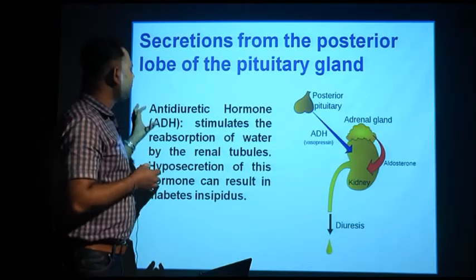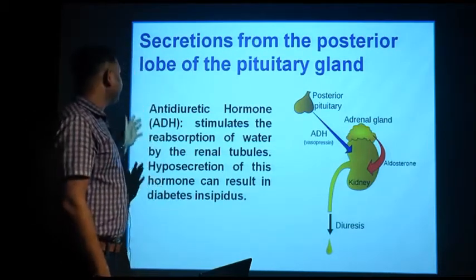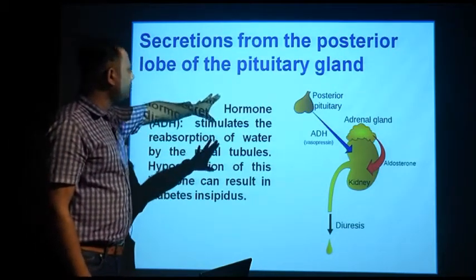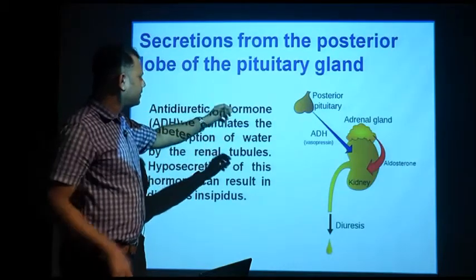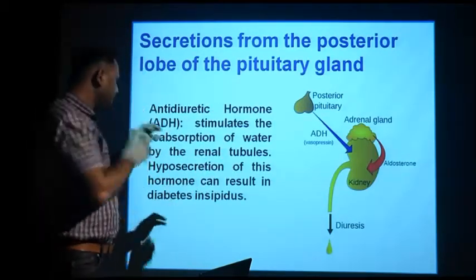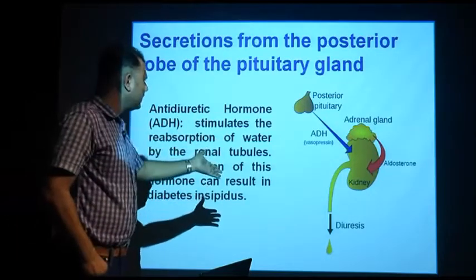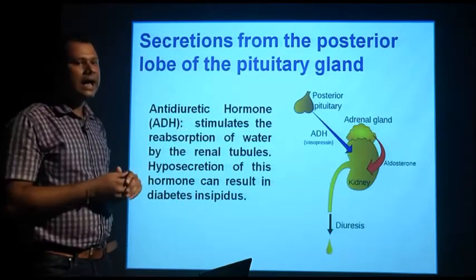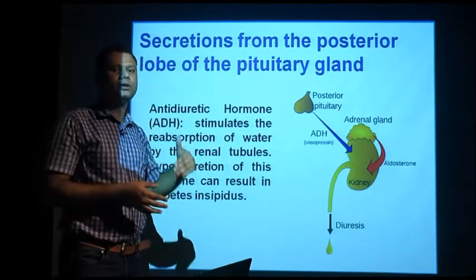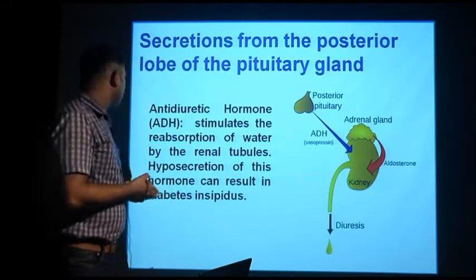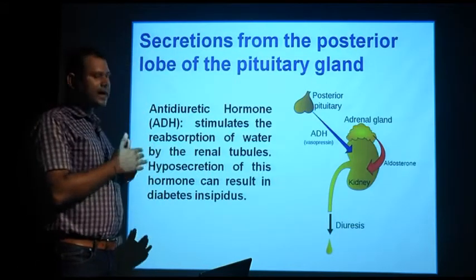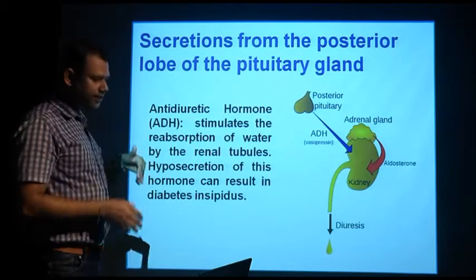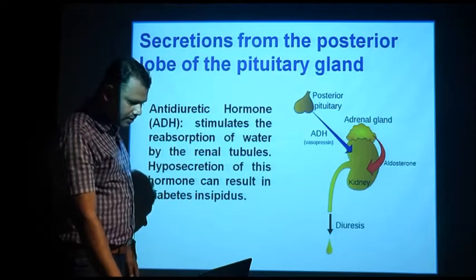This antidiuretic hormone, as I explained earlier, stimulates the reabsorption of water by the renal tubules. So what does it do? It stimulates the adrenal gland, as a result of which this reabsorption of water takes place. How does it happen? It happens with the help of this angiotensin mechanism, which you are going to study in your later classes. Hyposecretion and hypersecretion of this ADH have some disorders, which we will discuss in future classes.